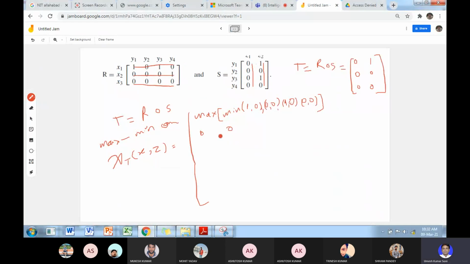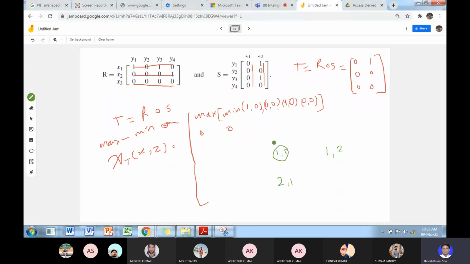So first line, first column: the relation you define there, in this you will do the minimum and then the maximum operation. First row and second column, then the second row, first column.